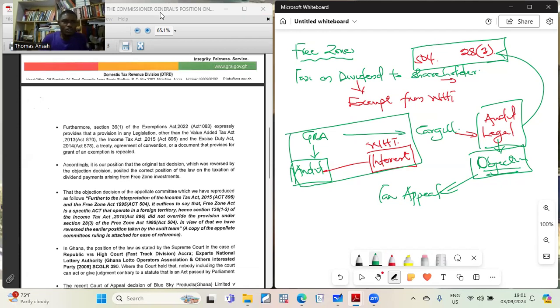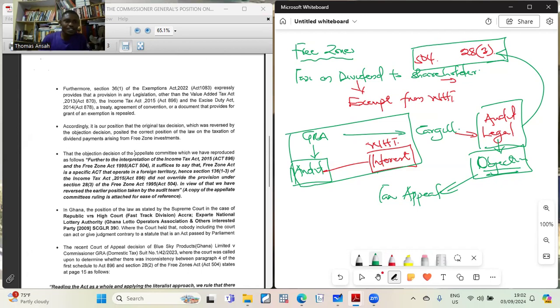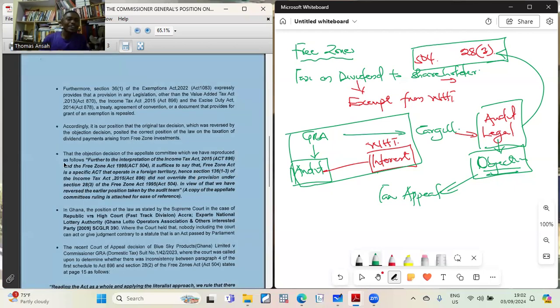Now, it goes on to say that accordingly, it is our position that our original tax decision, which was reversed by the objection decision, posited the correct position of the law on taxation on dividends arising from free zone investment. Now, the objection decision of the appellant committee has been reproduced as follows. So this is what they are saying. So basically, if you read this part, what it is trying to tell you is that the Cargill team are saying that a free zone is distinct, is on its own foreign territory.